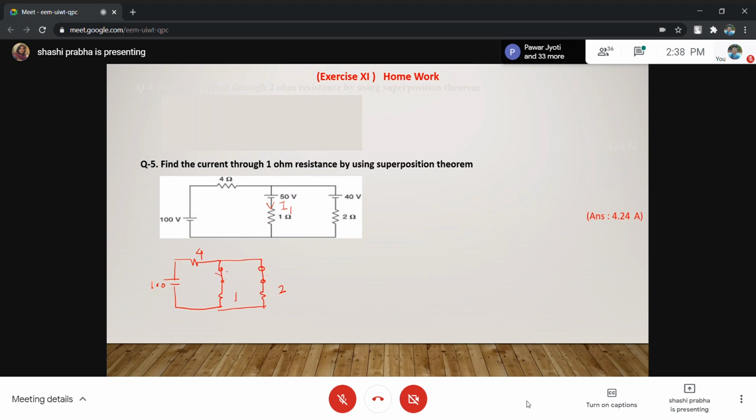Then you will find this current as I. Then short this, consider this, and short this too. This is 1 and this is 50 and this is 4. Consider the second and find this. If you have any problem, please go for the loop method, which is always convenient.